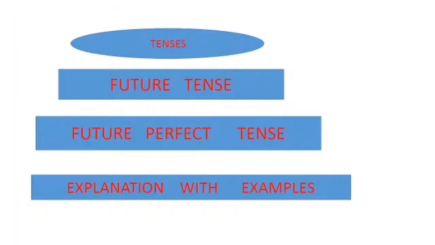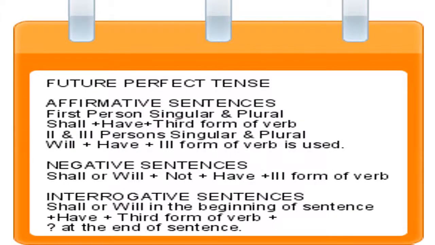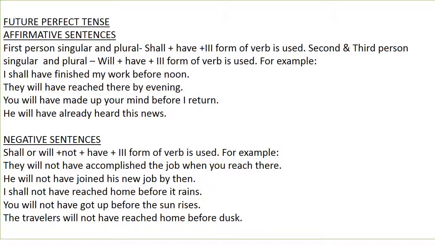Future perfect tense. Future perfect tense, affirmative sentences. First person singular and plural, shall and have and third form of verb is used. Second and third person singular and plural, will and have and third form of verb is used. Negative sentences, shall or will and not and have and third form of verb is used. Interrogative sentences, shall or will in the beginning of the sentence and have and third form of verb and sign of interrogation at the end of the sentence.